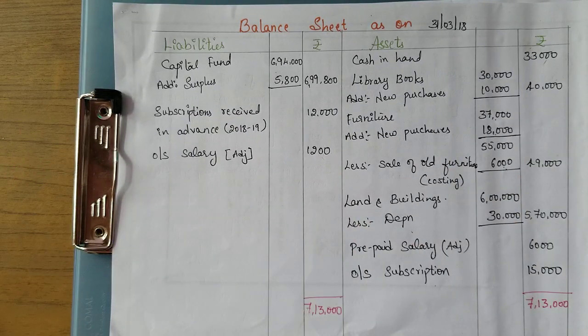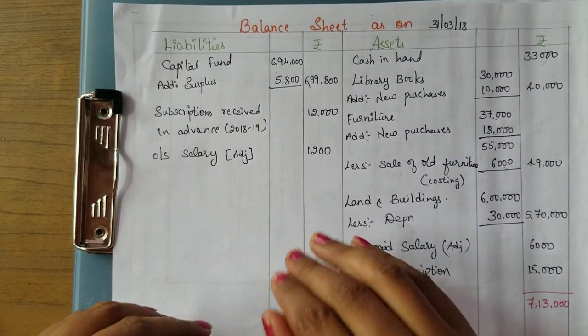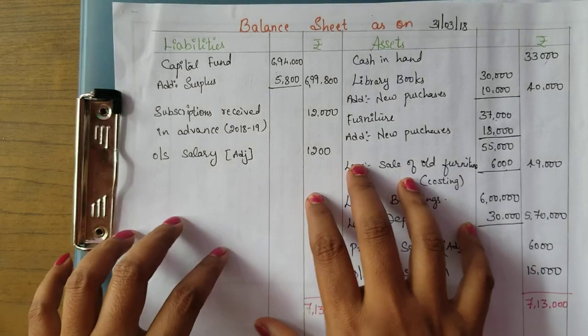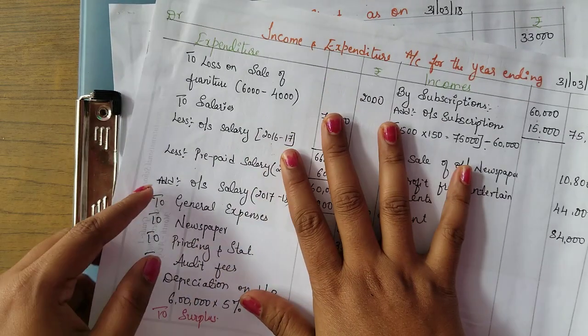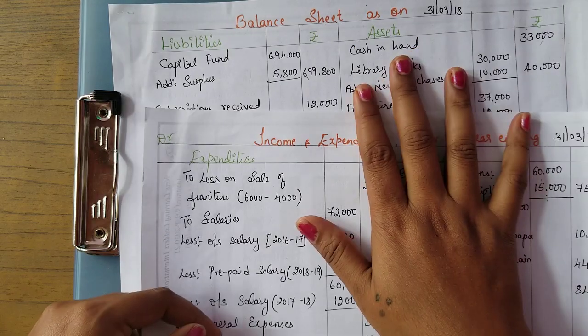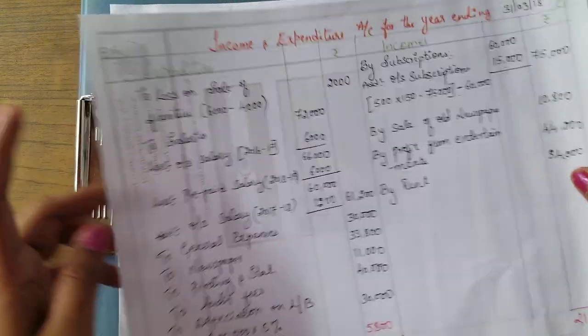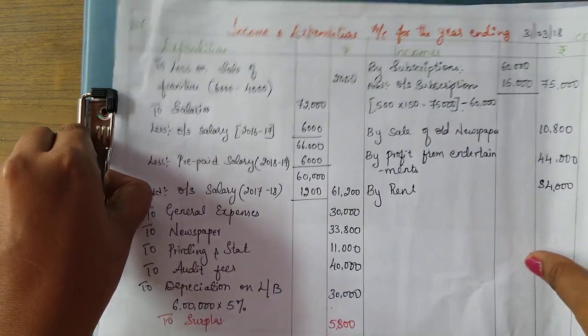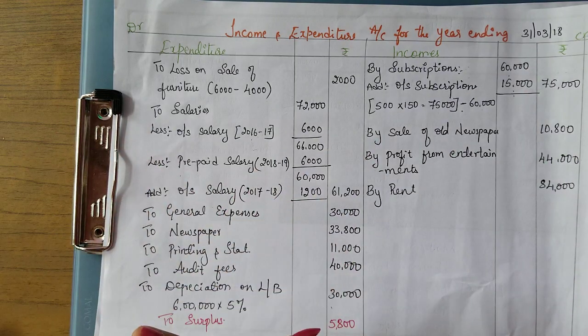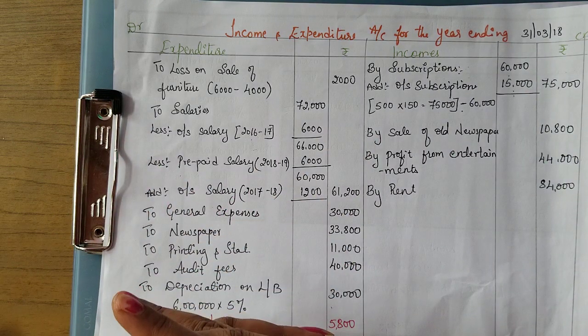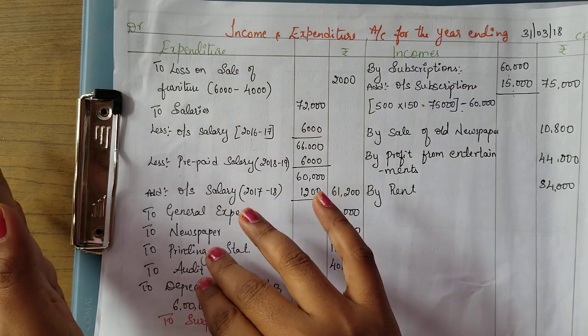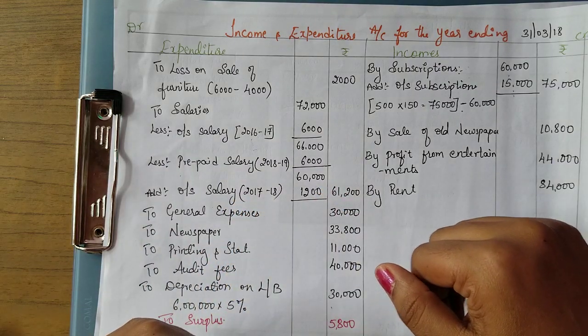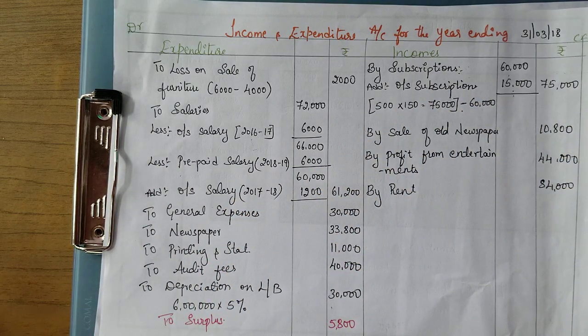So here no need to prepare any old balance sheet. Currently we are preparing only income and expenditure and the new balance sheet. From the next class we will see we have to prepare the income and expenditure account as well as the old balance sheet and the current year's balance sheet. So that I am going to explain in the next video.